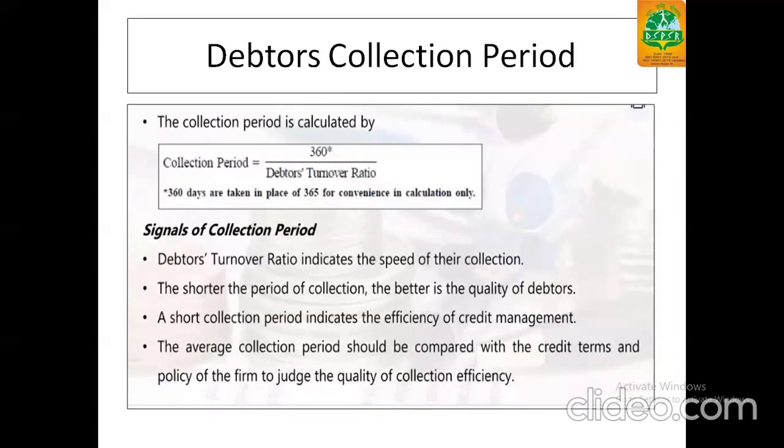Next is debtor collection period. Debtor collection period is termed in terms of days, weeks, or year. If we want our debtor collection period in terms of days, we will be doing formulas like this: 360 divided by debtor turnover ratio. This ratio indicates the speed of their collection. Shorter the period, better is the quality of debtors. A short collection period indicates the efficiency of credit management. The average collection period should be compared with the credit time and policy of firm to judge the quality of collection efficiency.